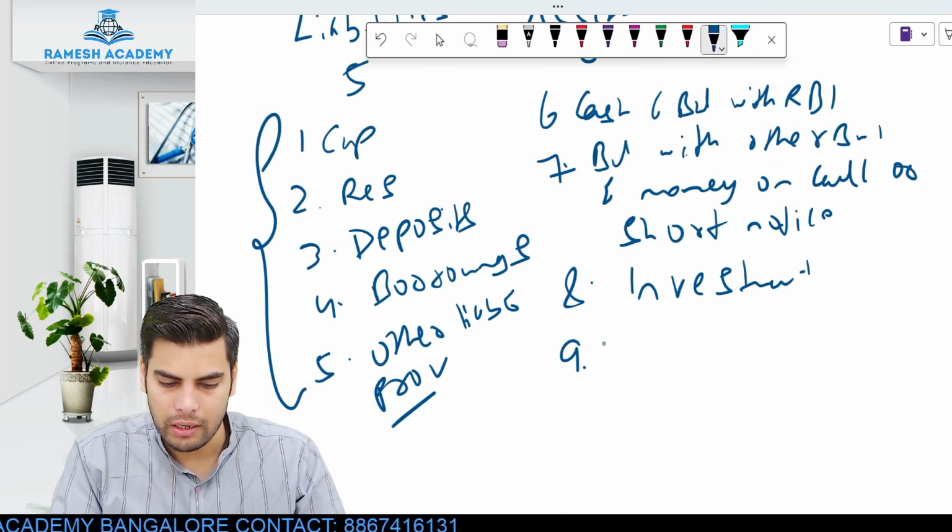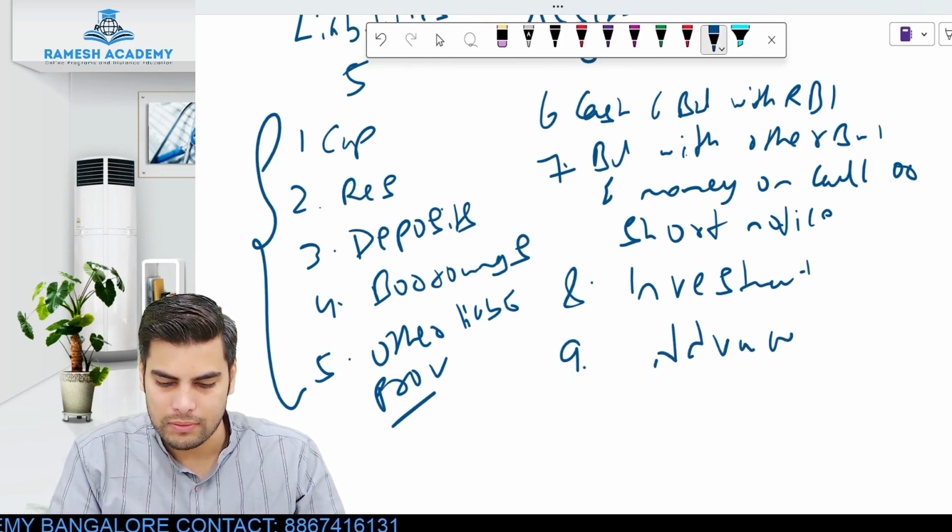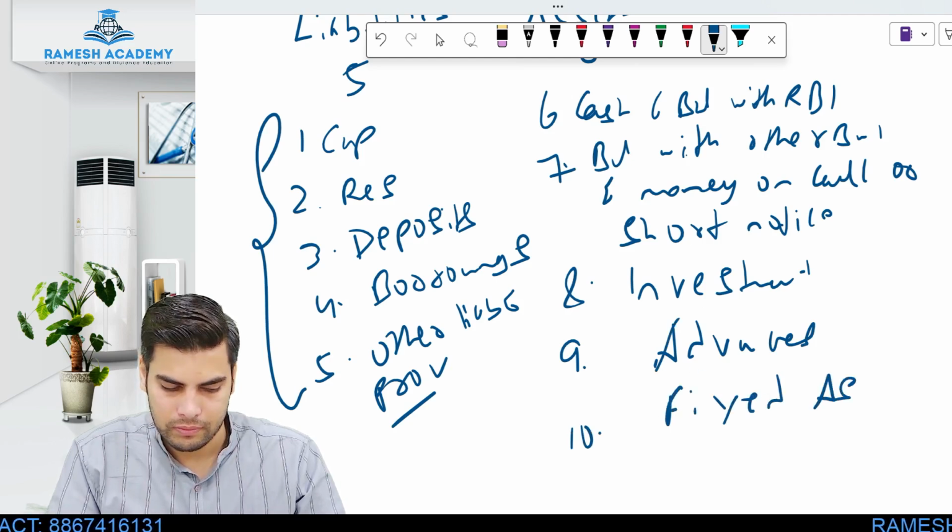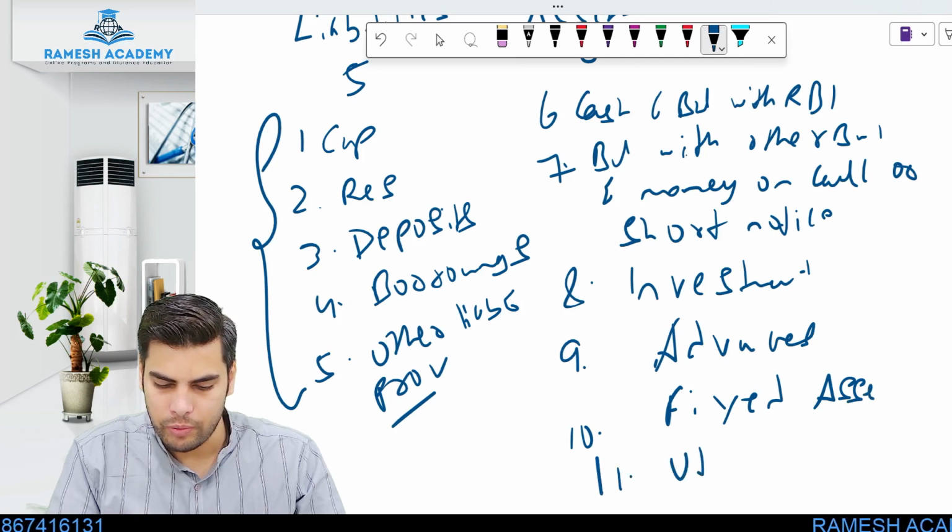What about 9? 9 would be your advances. Okay, so 1, 2, 3, 4, 5. So 10 would be what? 10 would be your fixed assets, and then 11 would be your other assets.